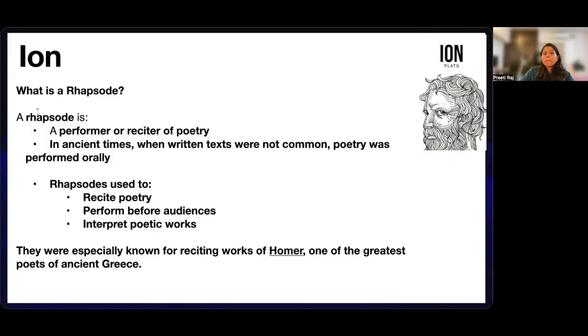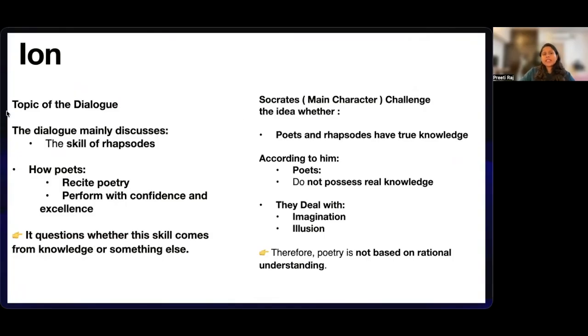So, in this dialogue, Plato is not merely discussing poetry. He is examining whether poetry is actually based on wisdom or only emotional inspiration. The dialogue discusses the skill of a rhapsode, poetry and poetic performances, artistic inspiration, knowledge versus emotion, truth and imagination. It examines how poets recite poetry so beautifully, why audiences become emotionally affected, and whether this poetry comes from knowledge or is some divine inspiration.